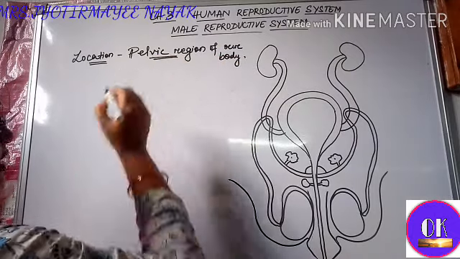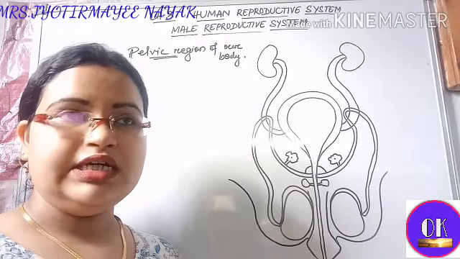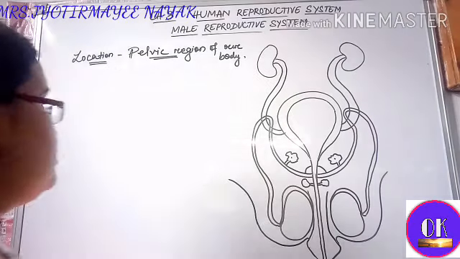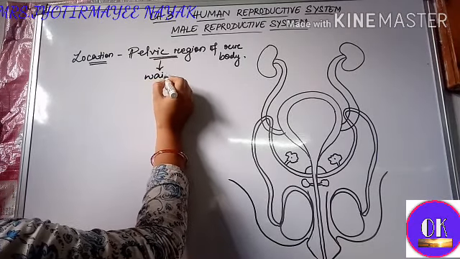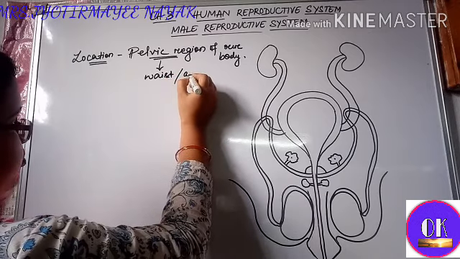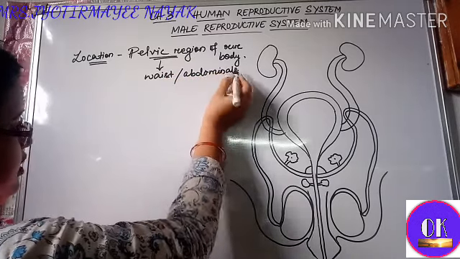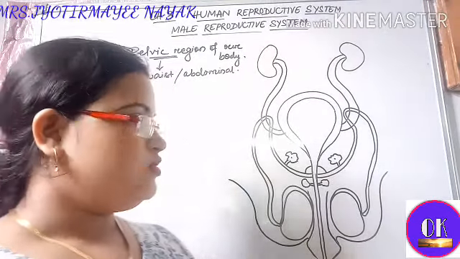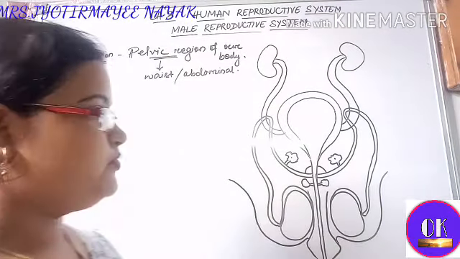So what do we mean by the pelvic region, or where is it? The waist portion, or you can say the hip girdle region, is called the pelvic region of our body. The waist portion or the abdominal region, you can say, is the pelvic region. There only the male reproductive system is located. Now let us discuss the structure of the male reproductive system.